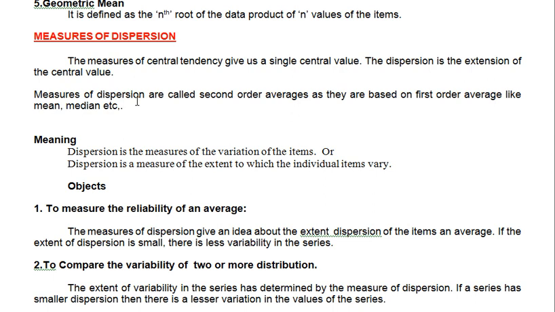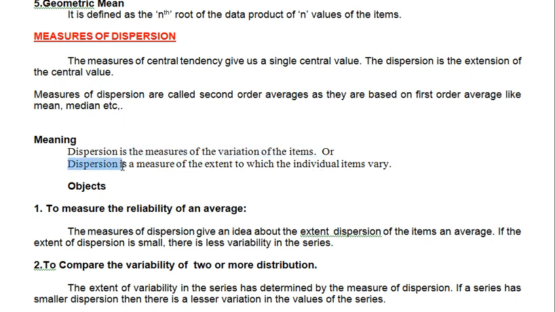As I said just now, dispersion is the study of what? Variation. Variation of what? Variation within the variables or within the items or within the individual items. You can write it in the exam, the same meaning. What you have to write? Measures of dispersion is the study of variation within each item or within individual items, how it actually shows the differences, how it actually varies. That is the study of dispersion. Dispersion is the measure of variation of the items. This was one kind of meaning.